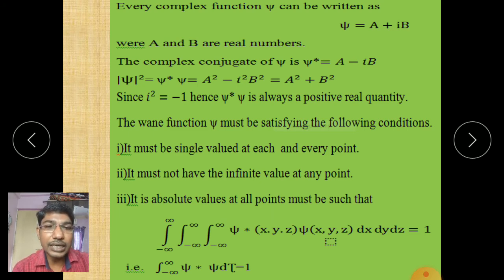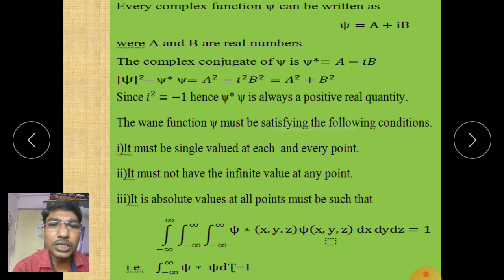The volume integral, a triple integral from minus infinity to infinity of psi star of x y z and psi of x y z dx dy dz, is equal to 1. Equal to 1 means 100%. The particle is located in a particular volume at a particular time with 100% probability, meaning the particle is definitely found at some point. That is, the integral from minus infinity to infinity of psi star psi d tau is equal to 1, which is the volume integral.